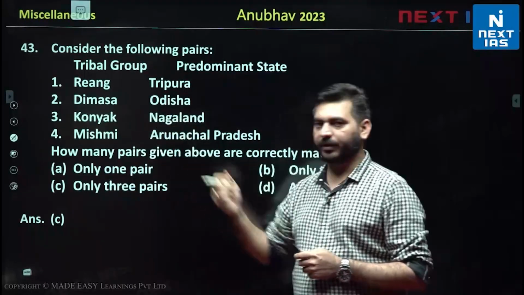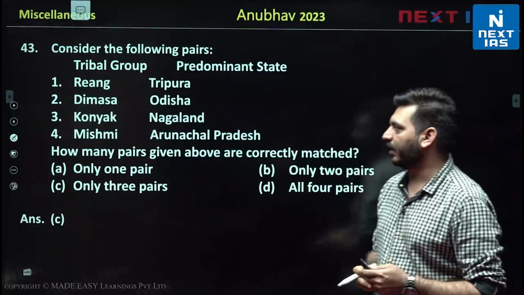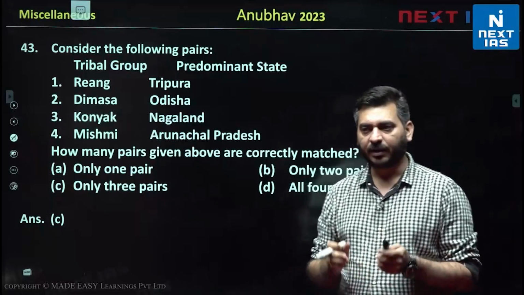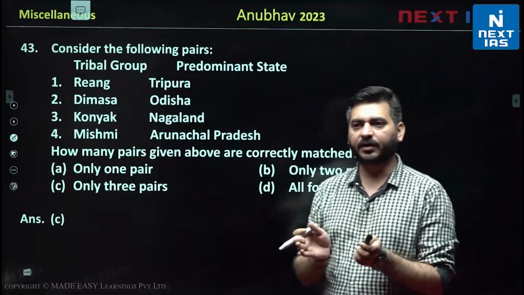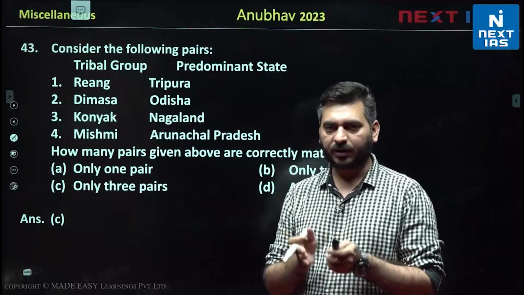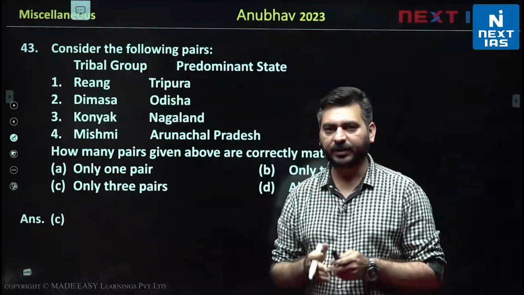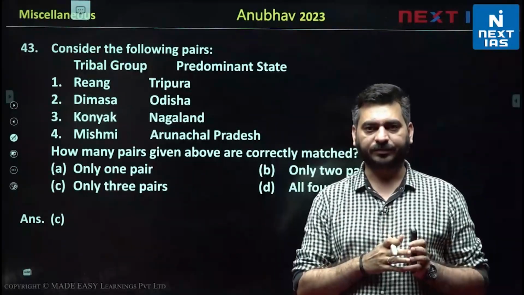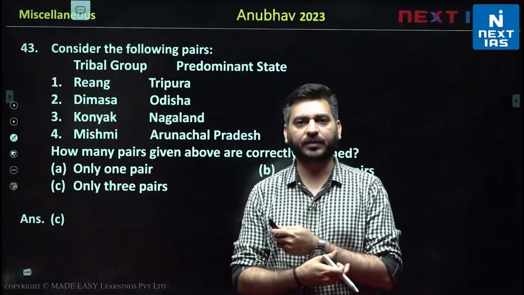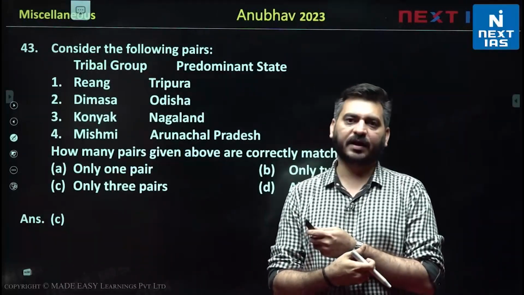तो अभी हम one by one इन्हें discuss करते हैं. First is your Riang, which is also referred as Bru tribe. If you guys remember, after 20 years now we have an accord for the Bru Riang tribe, and they majorly right now reside in Tripura, but they also belong to the areas of Assam and Mizoram. Sir, हैं कौन ये लोग?